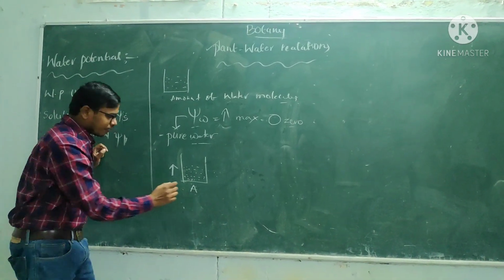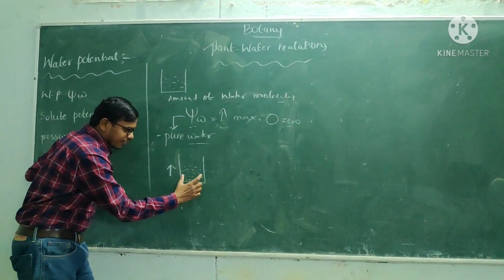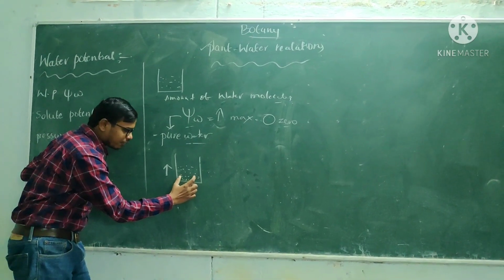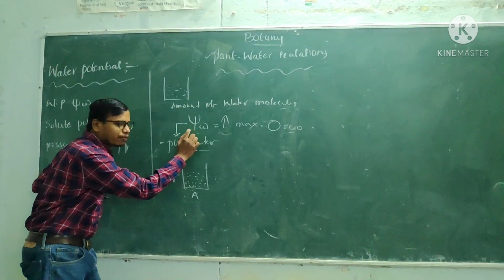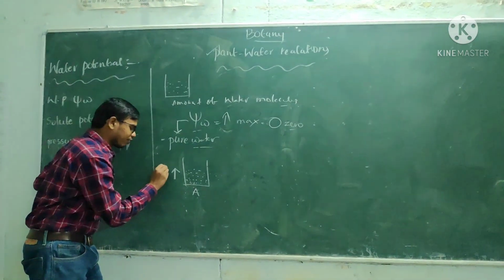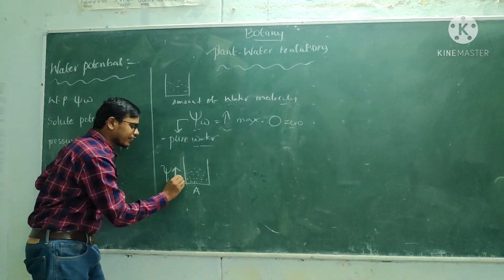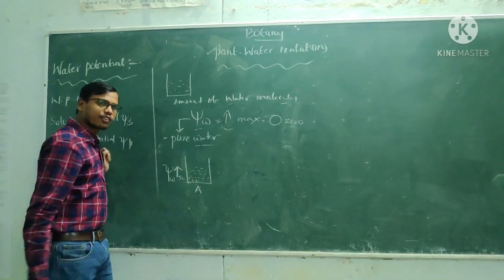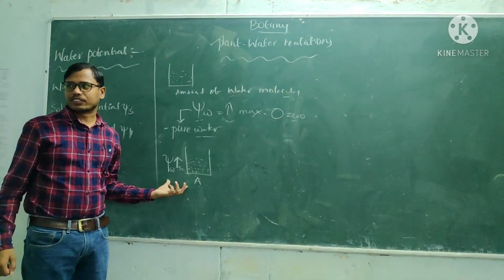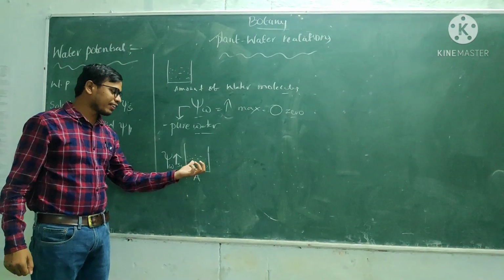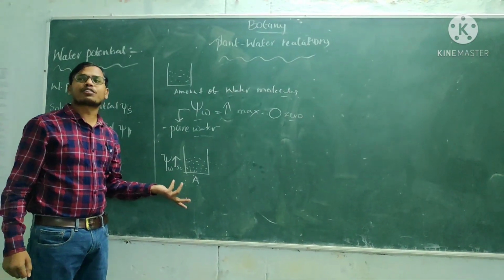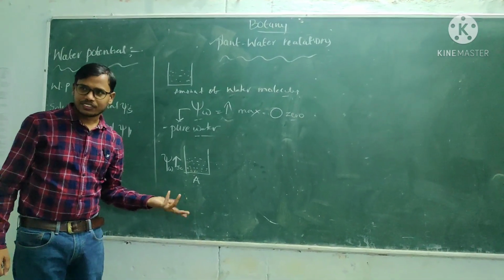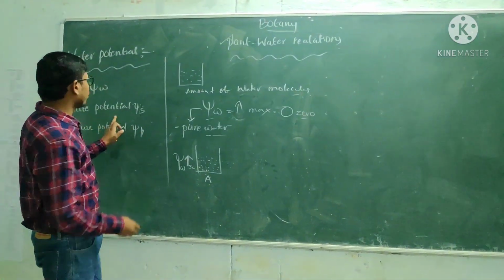Yes, water potential is also going to increase. When a solution has a high number of water molecules, the water potential is high. Understood? Okay.